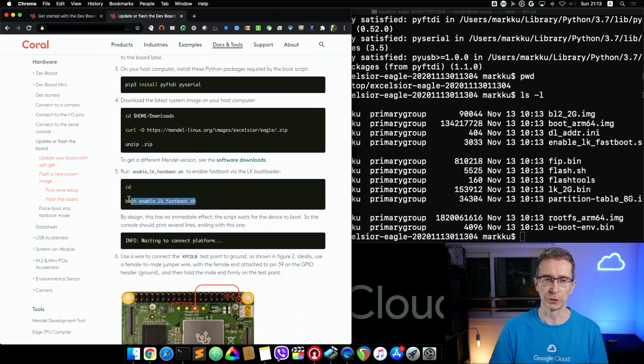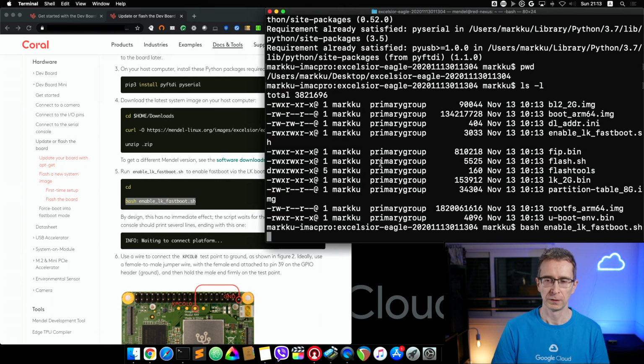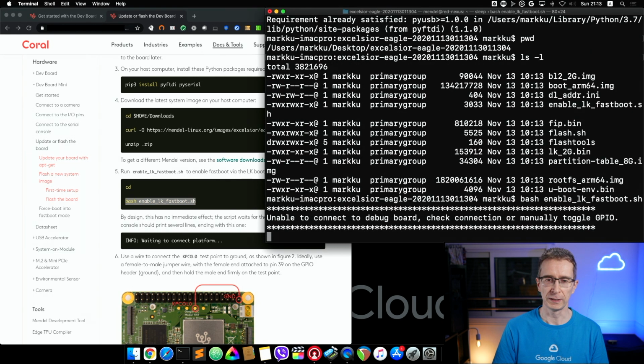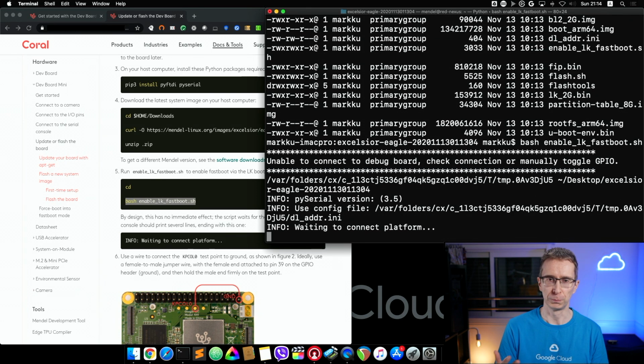And then we execute a special script that enables this LK fast boot mode. So it will basically make your Mac in this case wait for the board to boot up in debug mode. And now we are ready to try.